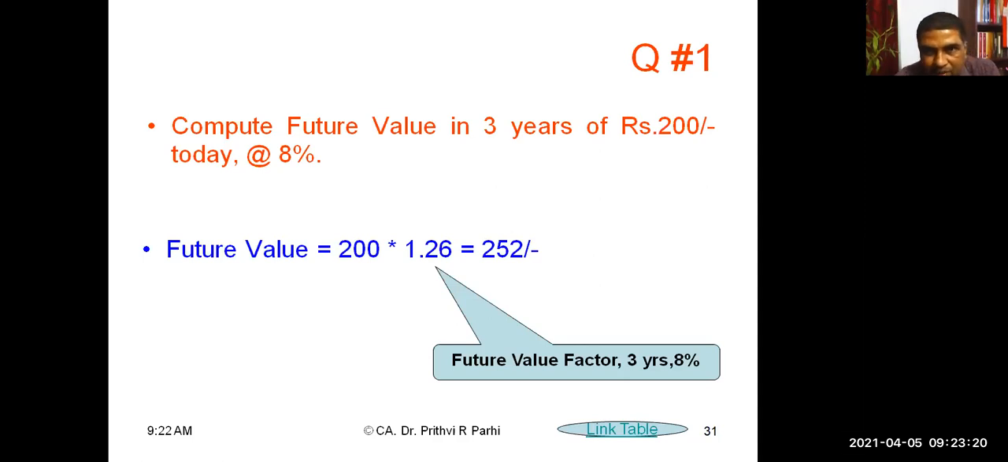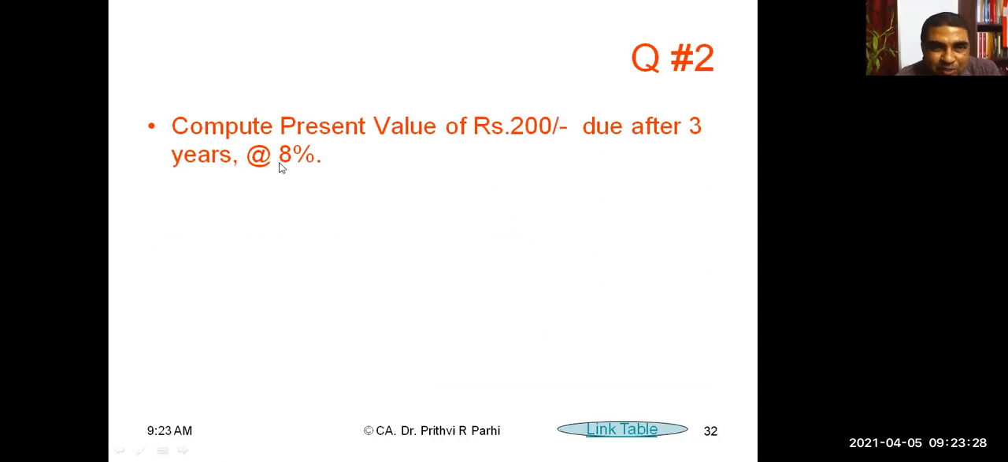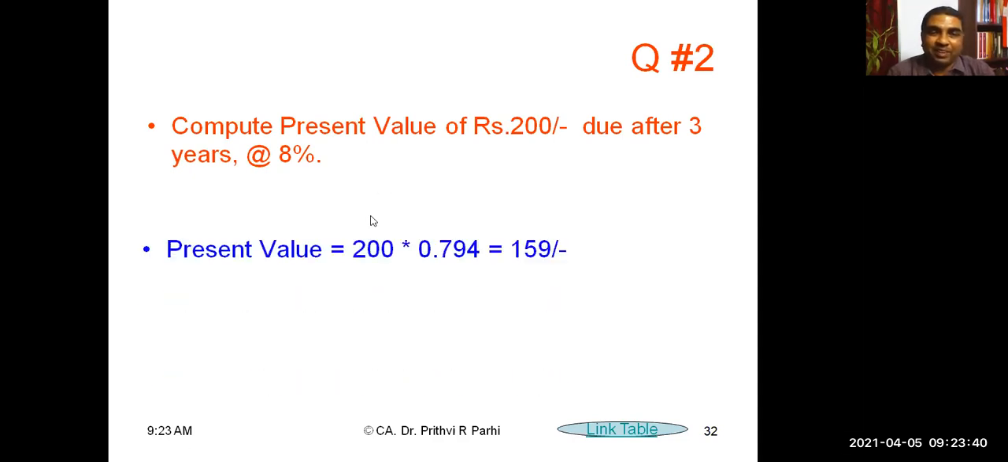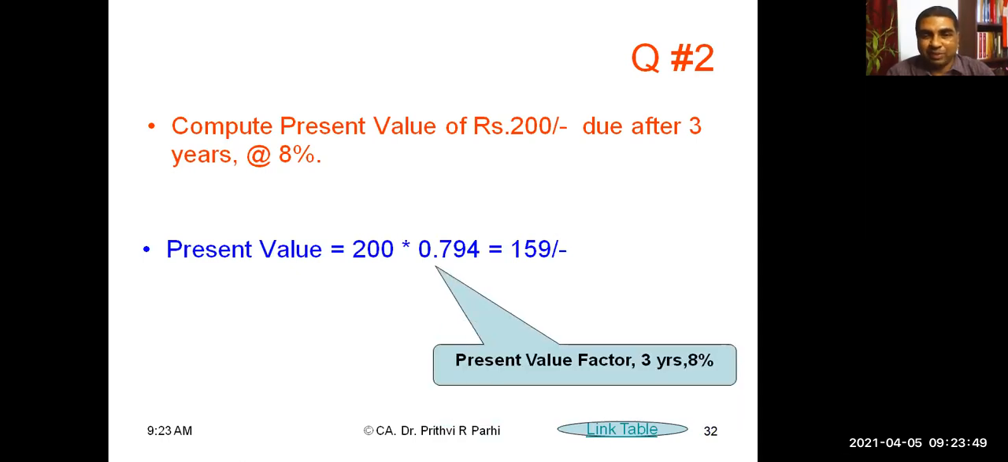You can try this at home. Please find out this factor. If you are getting this factor, then you can find out the answer. The next question is: compute the present value of rupees 200 due after 3 years. That means this money is receivable after 3 years. What is the present value as of now? So what you will do? 200, you have to multiply with the present value discounting factor for 3 years at 8%. The present value factor or discount factor for 3 years at 8% is 0.794. So you can get the present value from this.